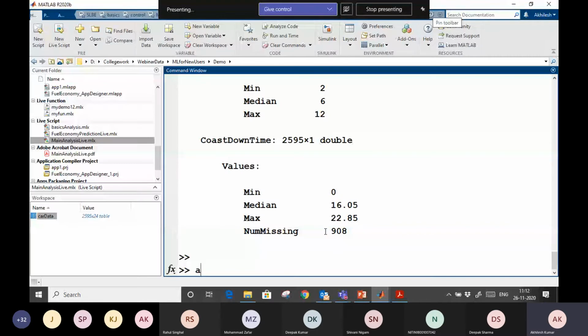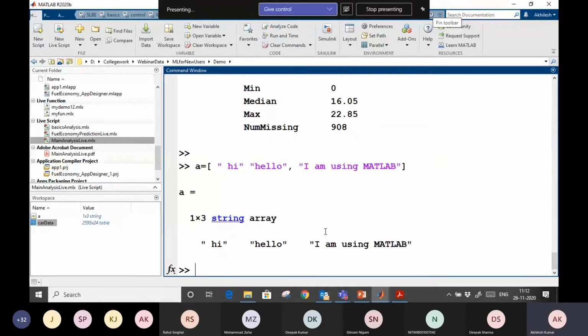I am going to define some string here. Let's say hi, hello, something like that. And I am using MATLAB, something like that. Okay.